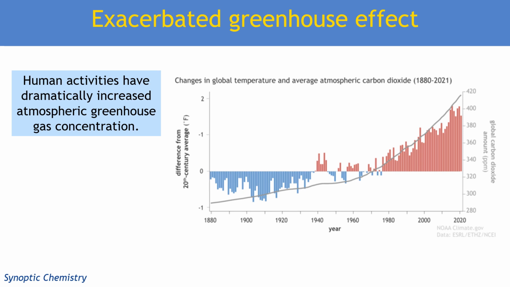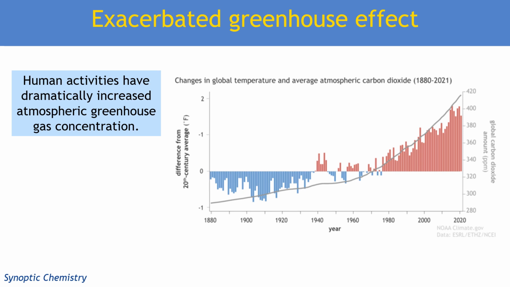But we're also increasing methane, and methane comes from particular farming practices, particularly cattle farming and rice farming, and methane also comes from our landfill by anaerobic breakdown of the stuff that we're putting into landfill.